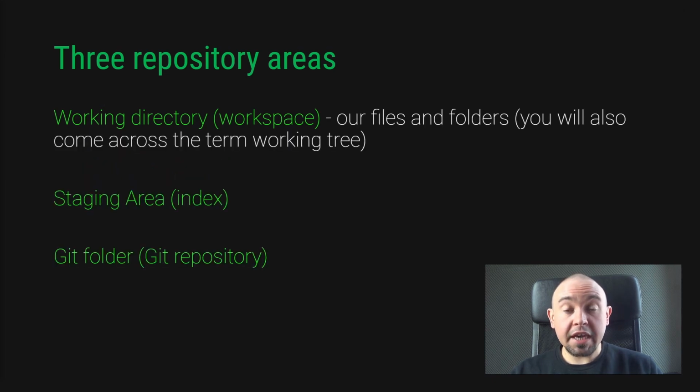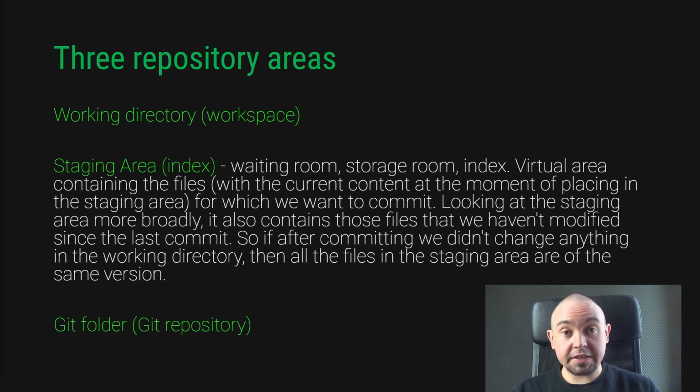Our working directory can exist without Git as well, but from the perspective of Git, the working directory is the folder where the hidden Git folder is located. This directory also contains the files and folders of our project. The staging area is the intermediate state. It is physically located in a hidden Git folder. However, we treat it as a virtual temporary area for our files between the repository and the working directory. It is a place that stores the state of the project for us, which will be the subject of the next commit. We need to add files to the staging area using the git add command.